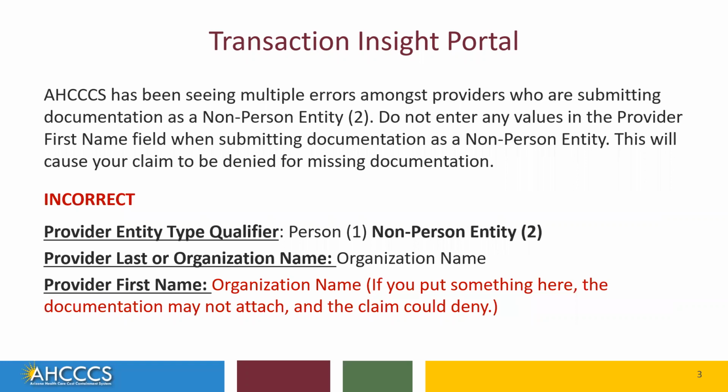At the bottom of the screen, we have an example of the incorrect formatting when submitting documentation using the Transaction Insight Portal. For the provider entity type qualifier field in this example, the provider has entered a Non-Person Entity 2. For the provider last or organization name, the provider has entered the organization name. And for the provider first name field, the provider has entered their organization name. This is incorrect. And if you put something in this field, the documentation may not attach and the claim could deny.